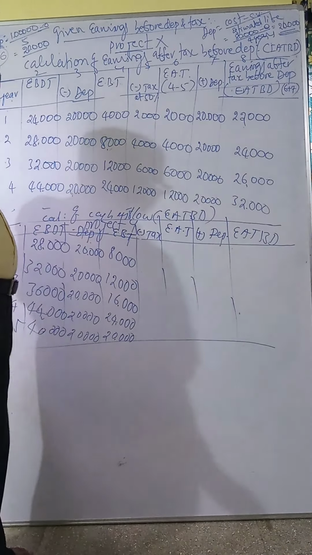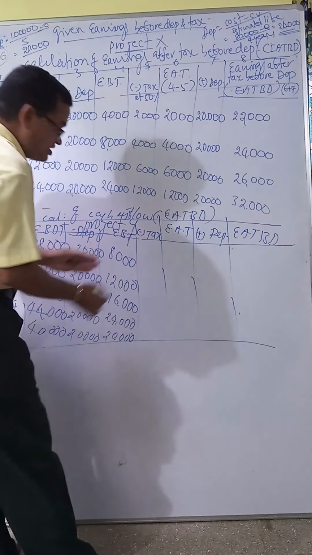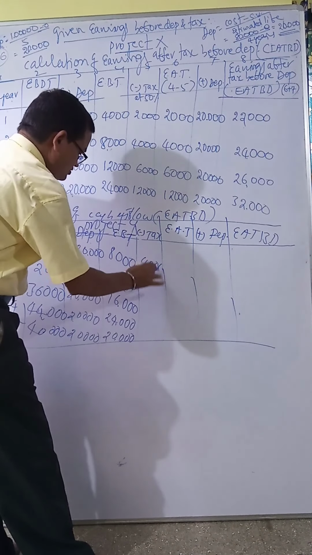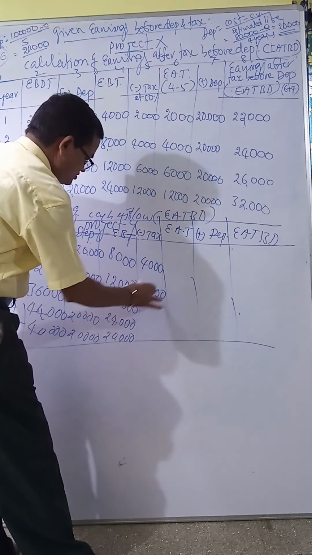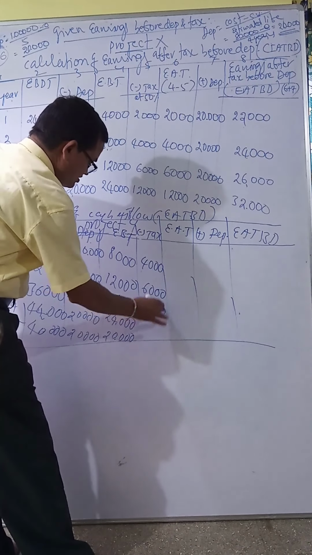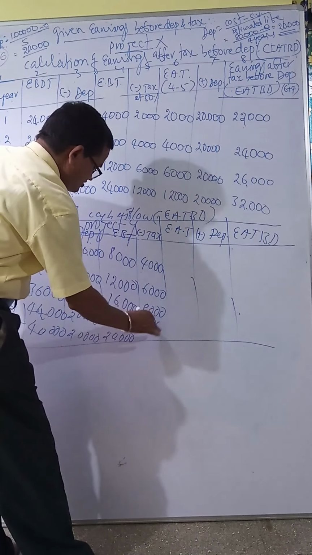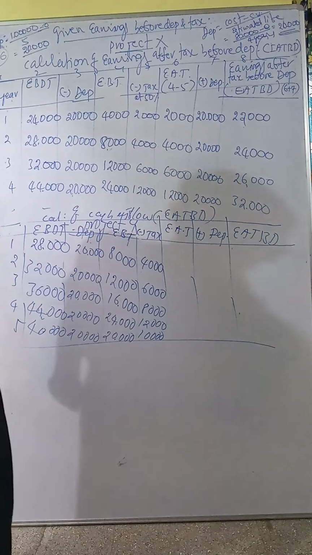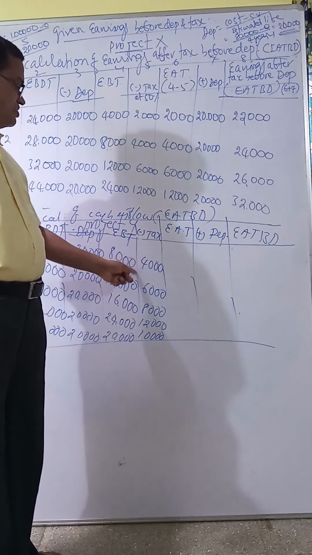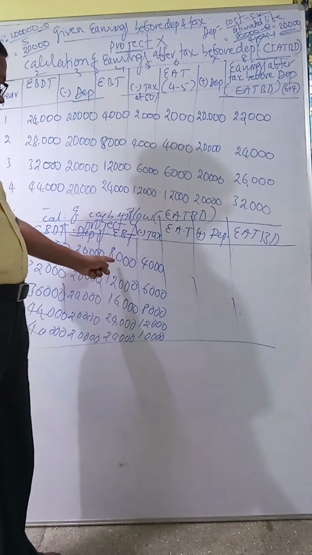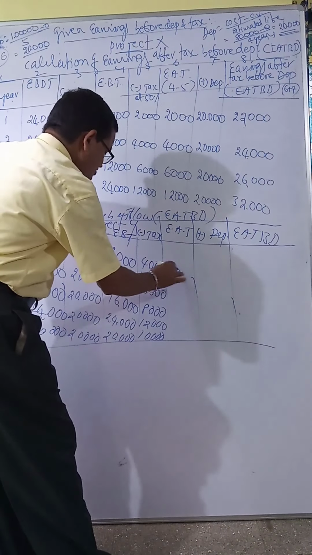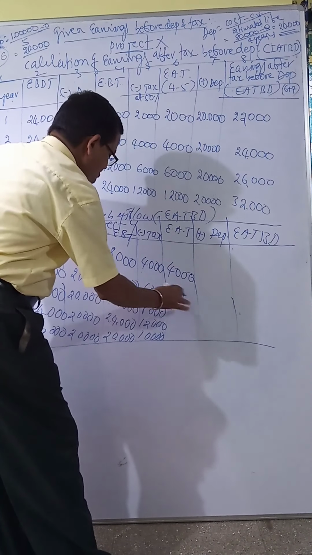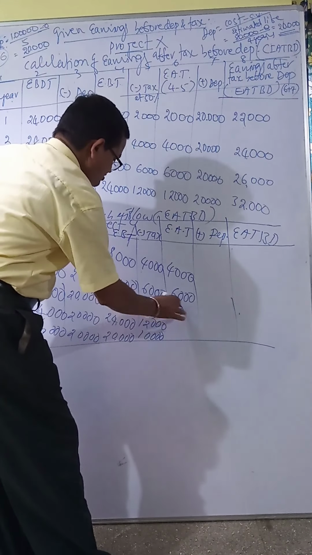Then less tax, again 50% tax. Half of this 8,000 is 4,000. This is 6,000, half of 12,000. Next one is 10,000. Then this minus this is earnings after tax: deduct tax from 8,000, 4,000. This minus 12,000, 6,000.